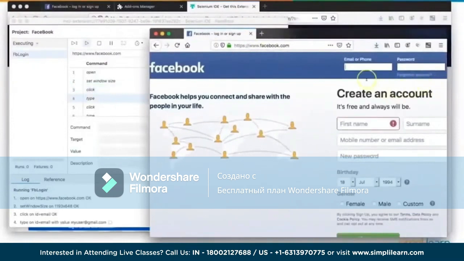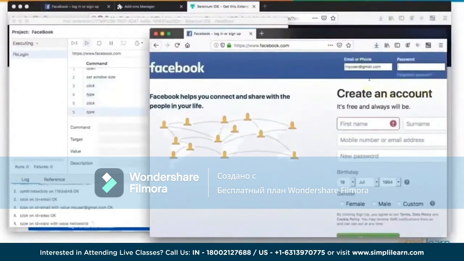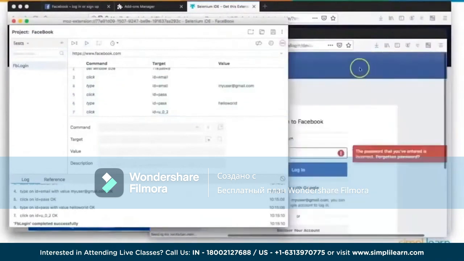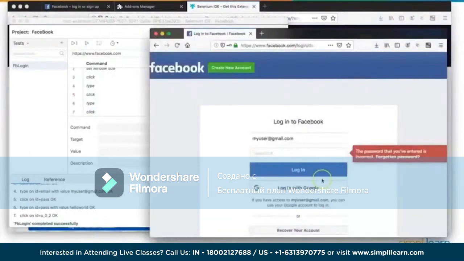Now it's going to type in your user email here. There you go. And now it will enter the password and it has clicked on the login button. It's going to take a while to log in, and since these are dummy IDs, you are not able to log in here and you're going to see this error window. Fine, that is the expected output here.